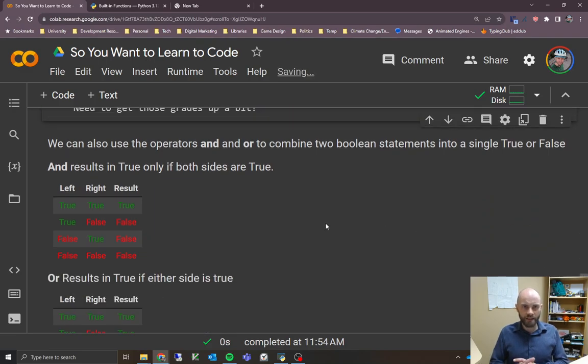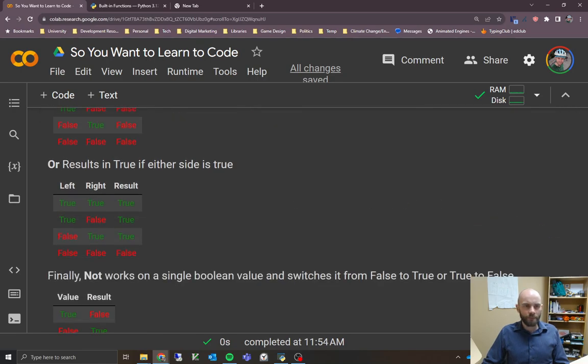So you can also combine these Boolean statements into a single true or false statement. Here we have some truth tables. We're going to look at and, or, and not. And and or take two different statements, something on the left and something on the right, something and something, something or something, and they are going to tell you whether the entire statement is true or false. If we're talking about and, it comes back with a true only if both sides are true. If we look at our truth table here, if the left side is true and the right side is true, the entire statement is going to crunch down into true. But if either side is false, then it's going to come back with the final result as false.